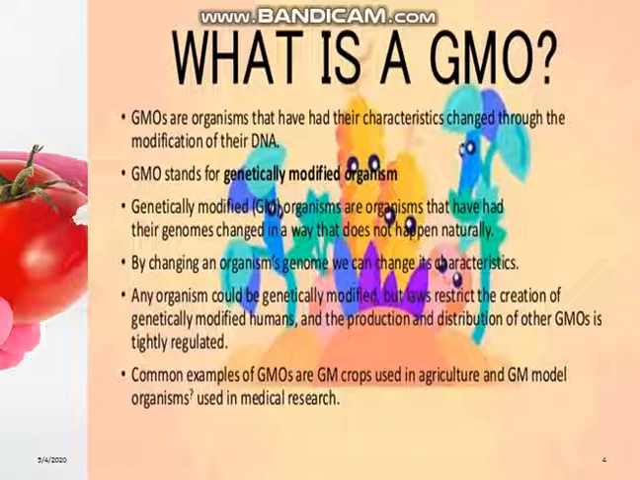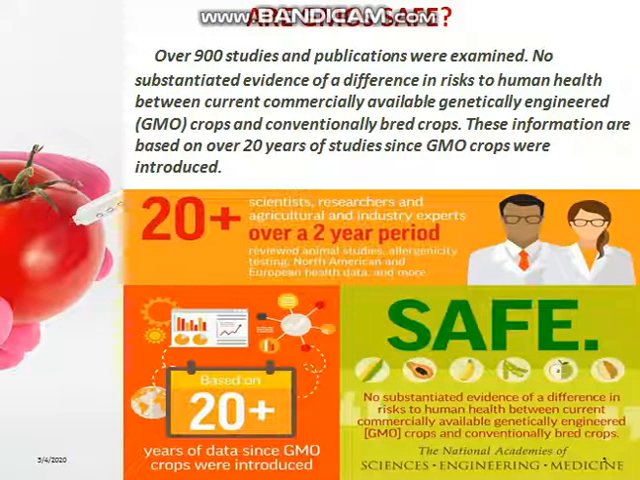Any organism could be genetically modified, but laws restrict the creation of genetically modified humans, and the production and distribution of other GMOs is tightly regulated. Common examples of GMOs are GM crops used in agriculture and GM model organisms used in medical research.